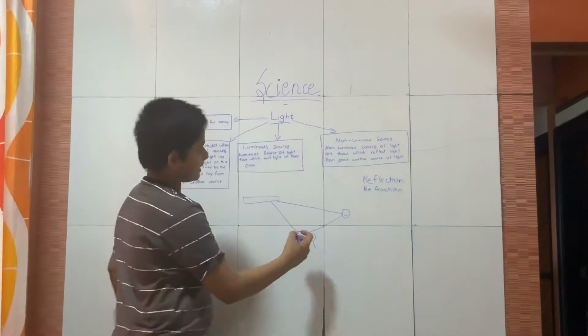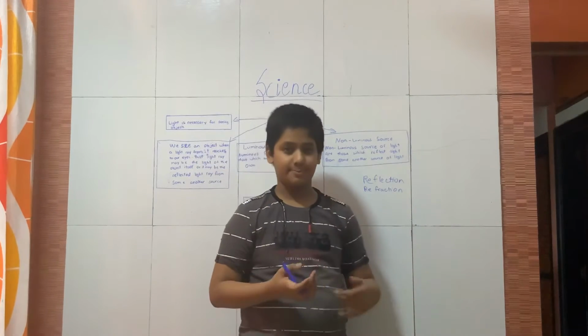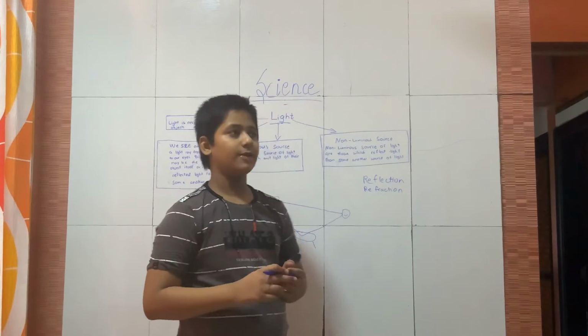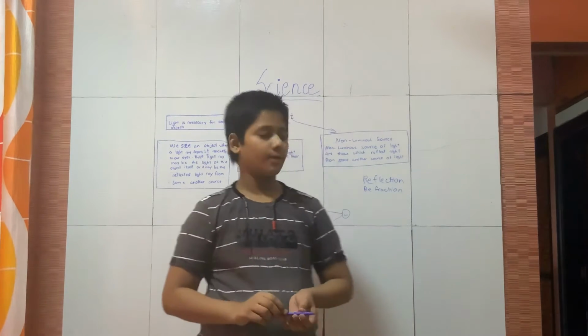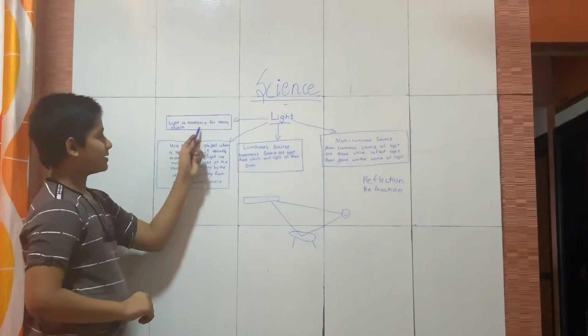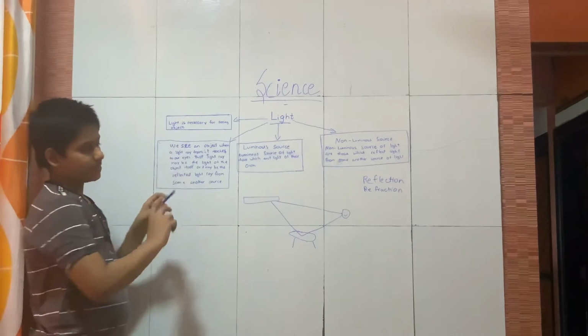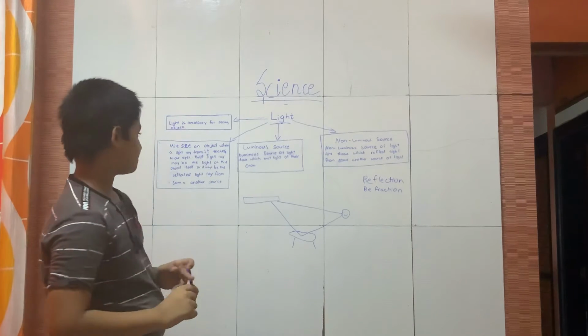It creates another ray and comes to the man's eyes, so that I can see it properly. If I turn off the light, can I see this pen? No. So I can write this statement: light is necessary for seeing objects.